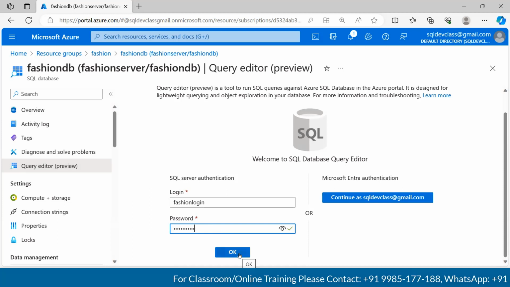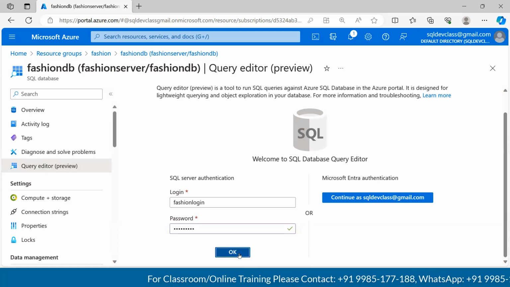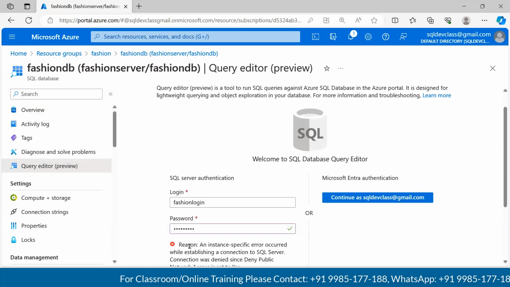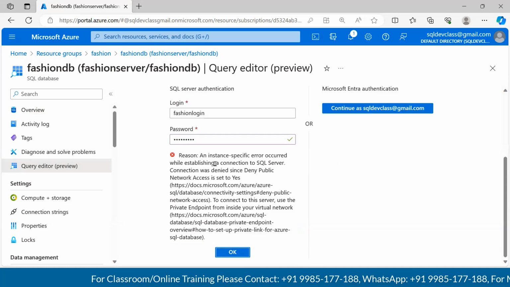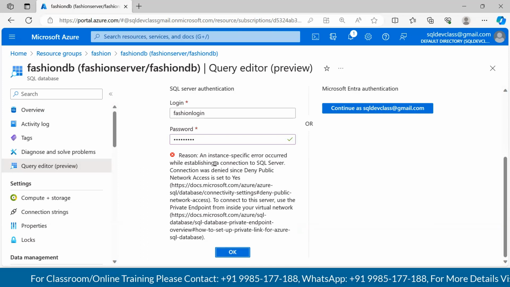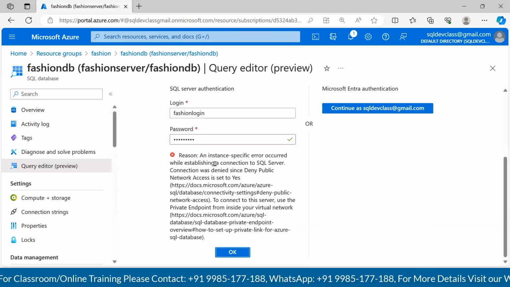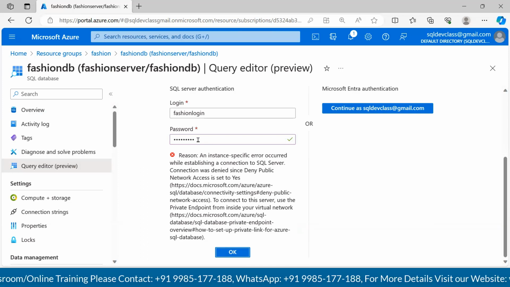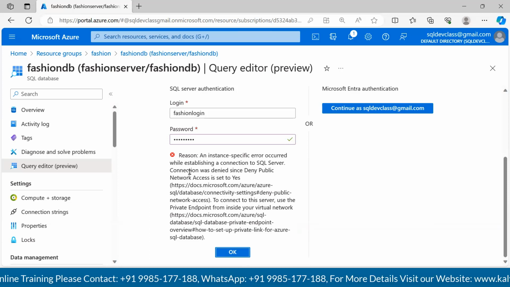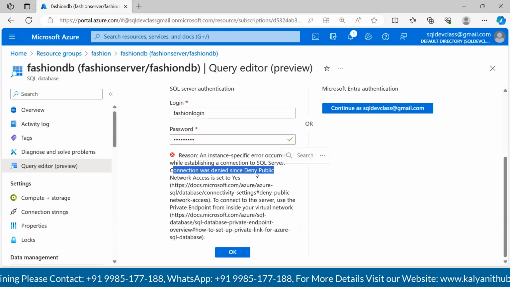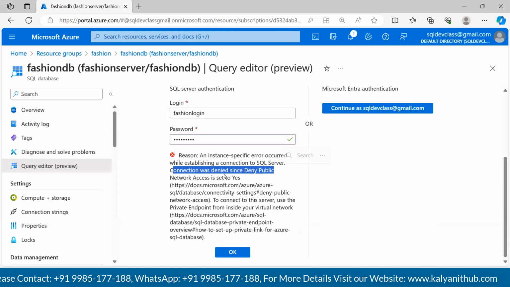But take a look at it. Right? Observe it carefully, guys. I just clicked on OK. See, it is not allowing me to get inside the database that I have just created, right? See, it is not saying the password is incorrect. It is saying the public access was denied.